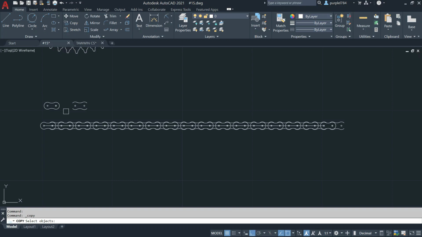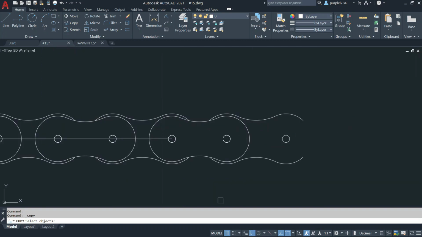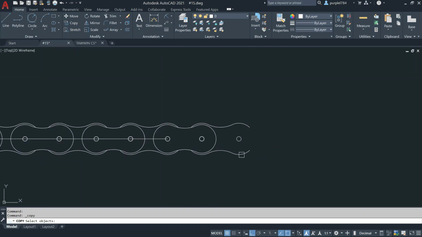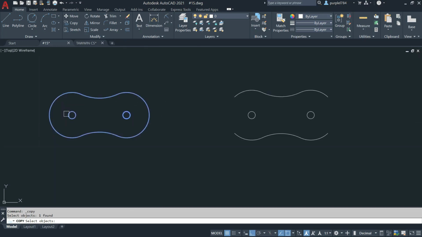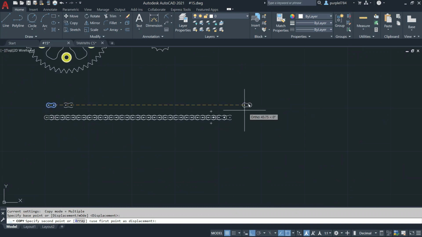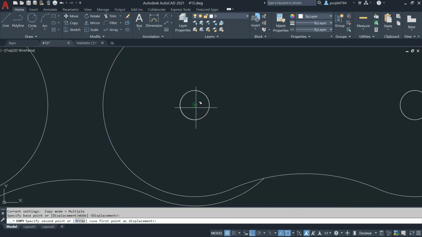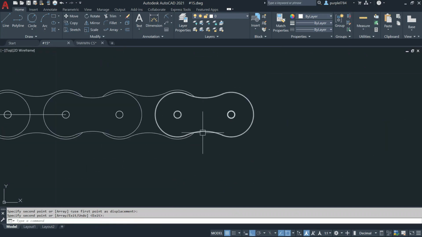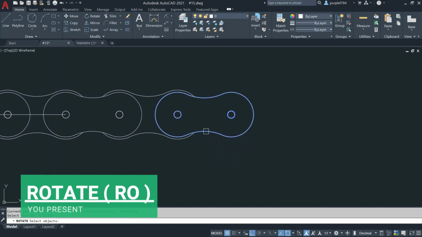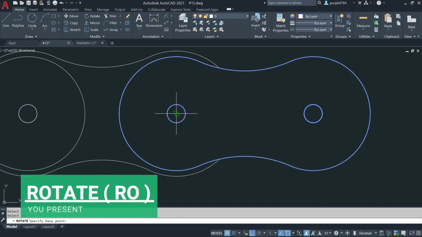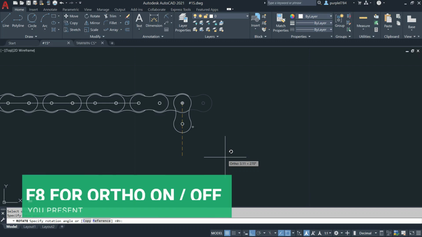I will copy the chain clip. I will copy the chain clip to connect here. The chain clip 1, press enter. Choose the center point. Go here. Rotate.